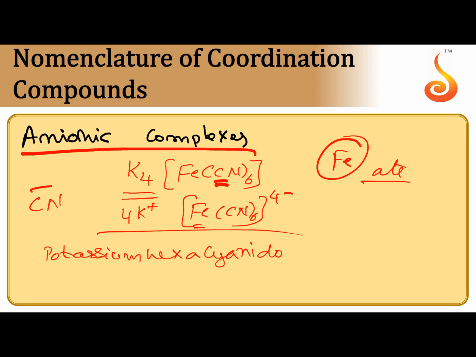At that time you have to take the Latin name of Fe, ferrum, and write it as ferrate. Then mention the oxidation number in brackets in Roman numerals. Here 2 is the oxidation number. So potassium hexacyanidoferrate(II).